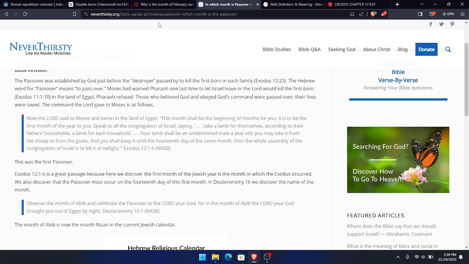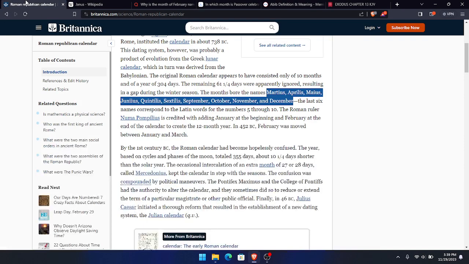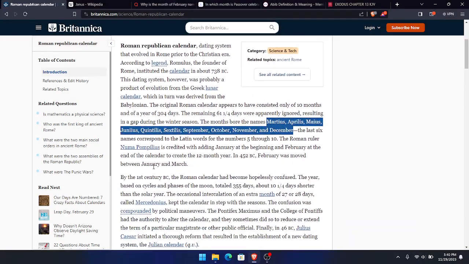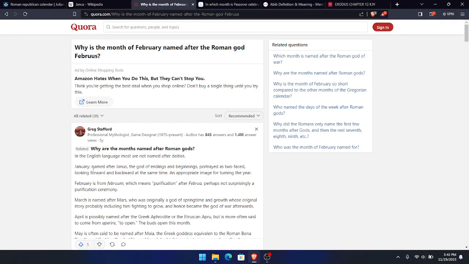Let's get that again. I had it here. I forgot where I had it. It says Janus. It says January, named after Janus, the god of endings and beginnings. Because January marks the end of the old year and the beginning of the new year. You understand? Portrayed as two-faced, looking forward and backward at the same time, an appropriate image of the turning of the year.